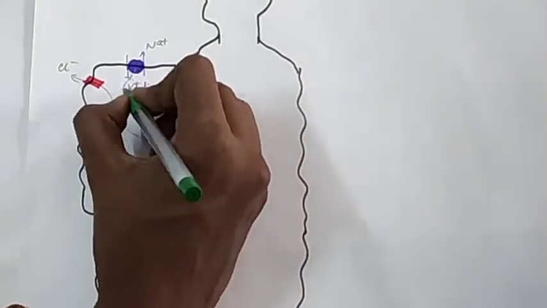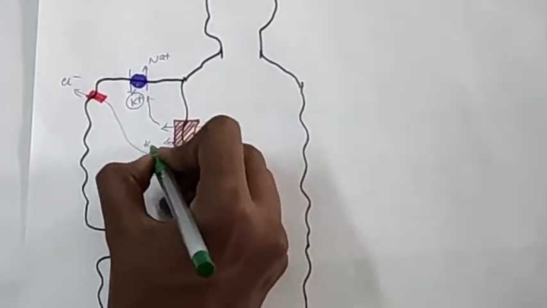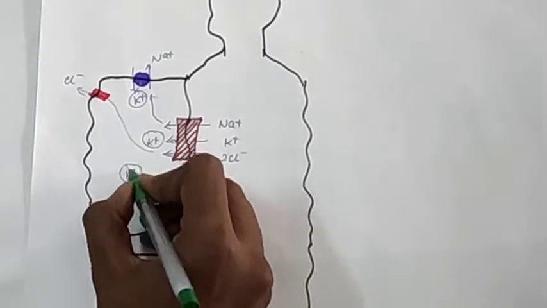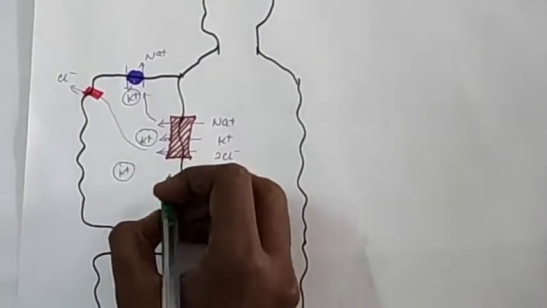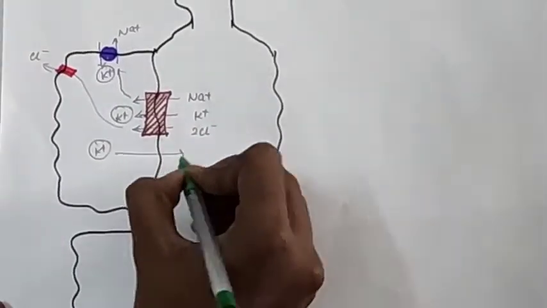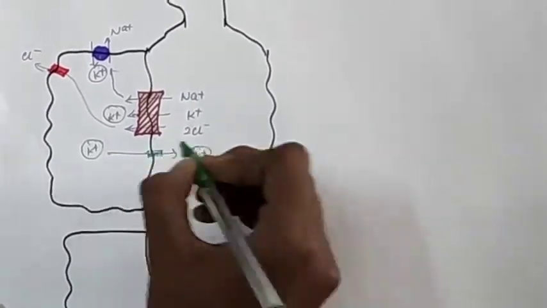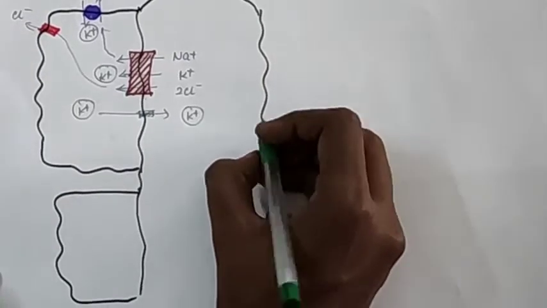The potassium which enters the cell with the help of sodium-potassium ATPase and the potassium which is taken into the cell with the help of sodium-potassium 2-chloride channel, because of increase in concentration, are secreted back into the lumen with the help of potassium channels.